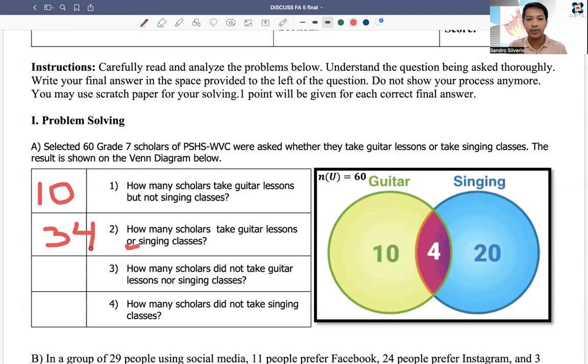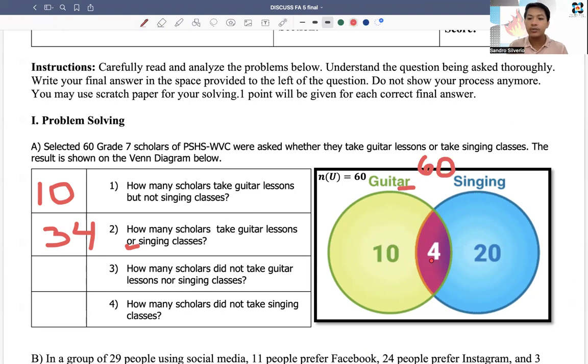Now let's move on to the next question. How many scholars did not take guitar lessons nor singing classes? So take note of the word nor. It means hindi sila nag-enroll sa guitar lessons, hindi rin sila nag-enroll sa singing lessons. And the information that will actually help us is the cardinality of the universal set, which is 60. In that case, we have to add the union of guitar or singing classes, and the sum of that will be subtracted from the cardinality of the universal set, which is 60.